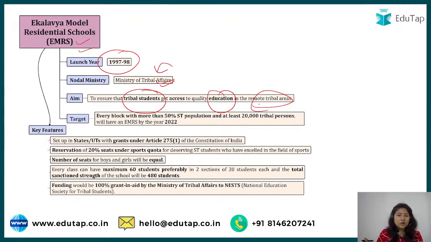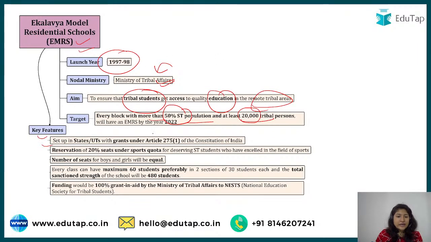The target is every block with more than 50% ST population and at least 20,000 of them actual tribal people. Because we have seen that some people belong to ST categories but do not follow the traditional ways. That is the aim, and the rest of the features are written in the key features.